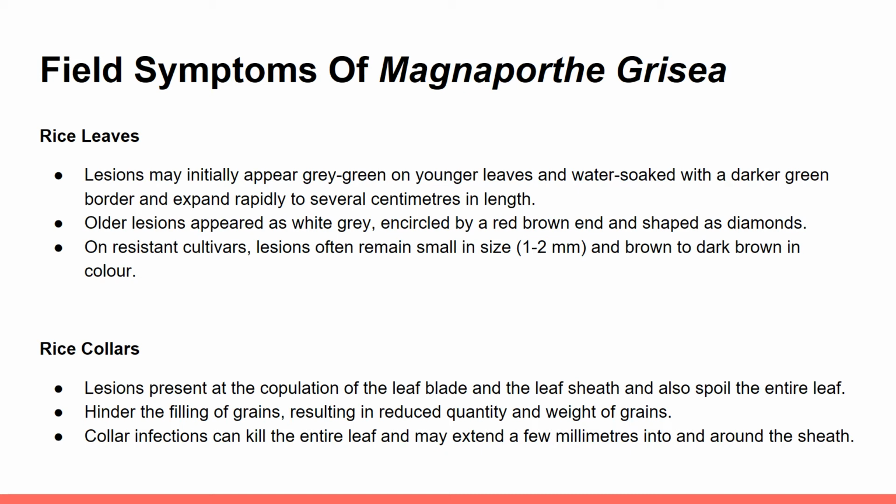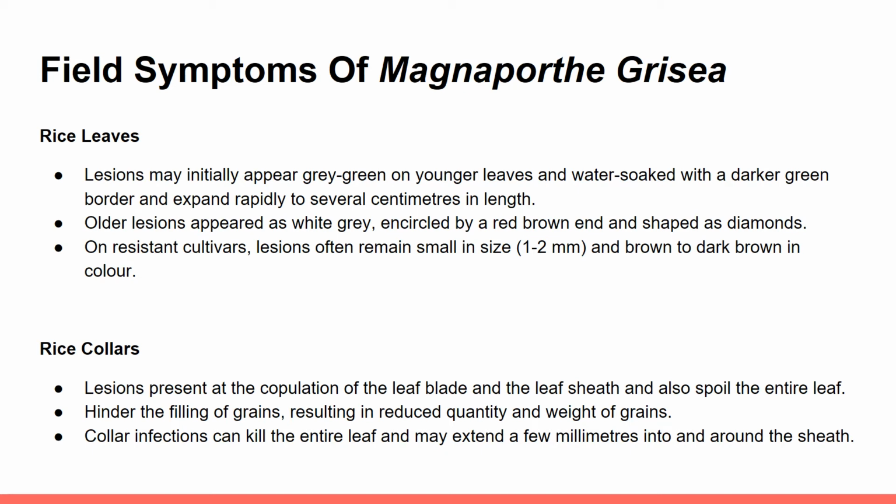Firstly, the symptoms on rice leaves. On susceptible rice cultivars, lesions may initially appear grey-green on younger leaves and water soaked with a darker green border, and expand rapidly to several centimeters in length. Then older lesions appear white-grey, encircled by a red-brown edge and shaped like a diamond. On resistant cultivars, lesions often remain small, 1 mm to 2 mm, and brown to dark brown in color. Lesions may merge and kill the whole leaf under favorable conditions.